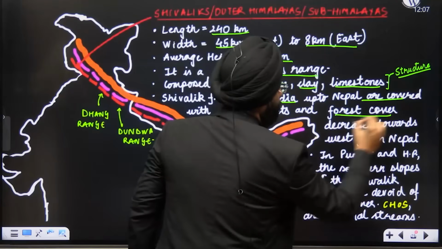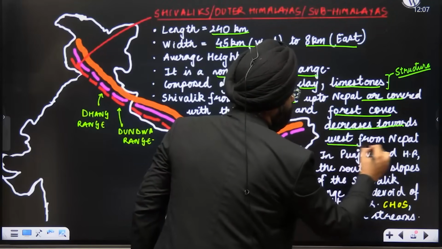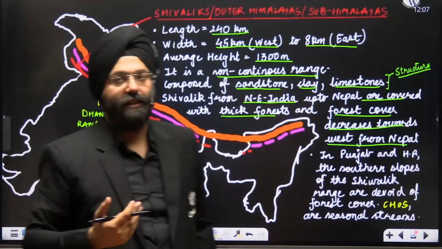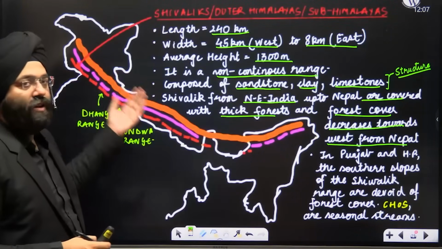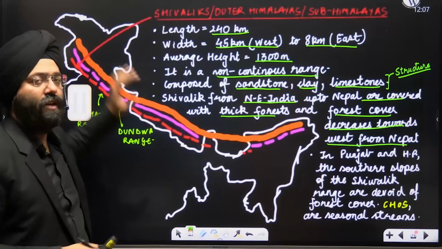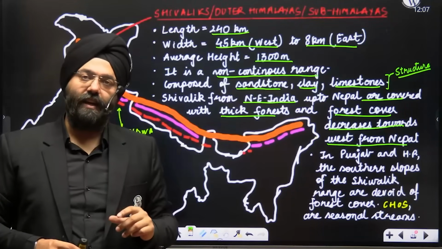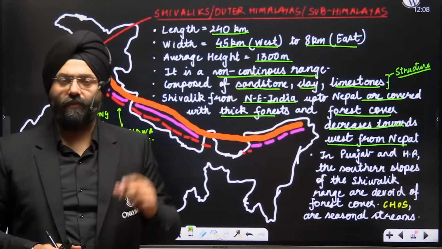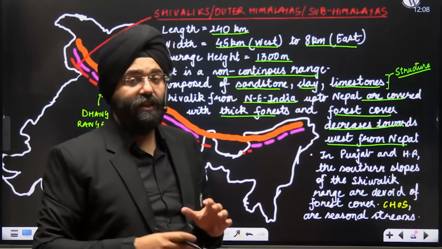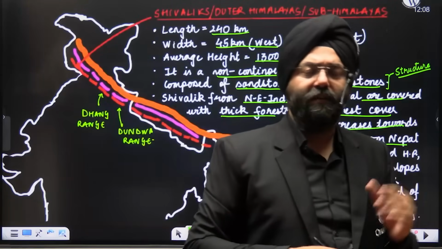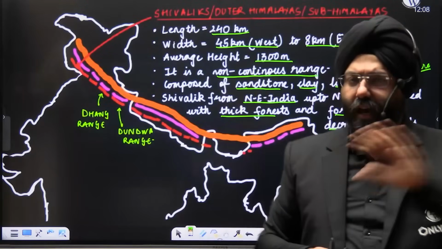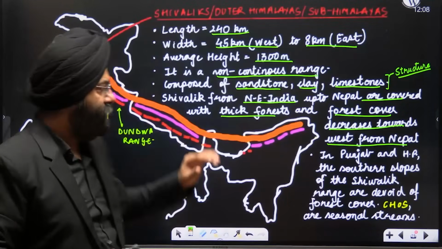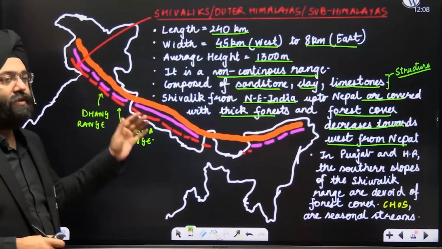The forest cover decreases towards the west from Nepal. As you move towards the western region, the forest cover keeps on decreasing with respect to Shivalik. Why? The reason is that a lot of commercial activities have taken place which have completely destroyed the natural vegetation. Even in the regions of Uttarakhand particularly, a lot of commercial activities are taking place, so a large number of trees are cut. That is why the forest cover continuously keeps on decreasing as you move in this direction.